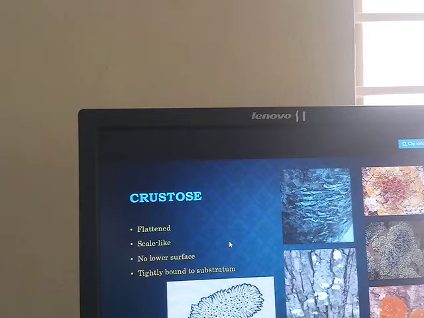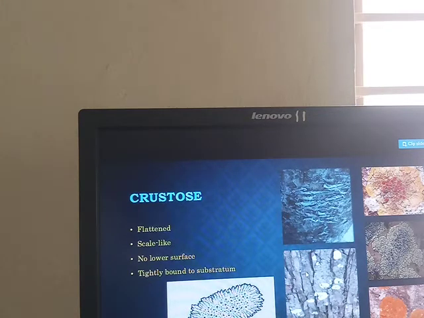The crustose thallus is flattened and crust-like. It is closely adhered to the substratum. It is not easily separated from the substratum.